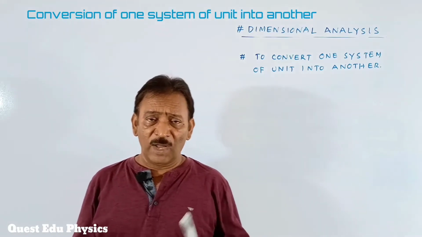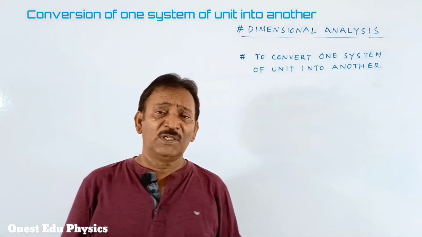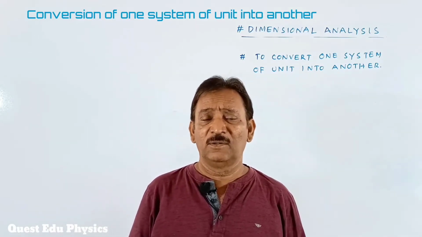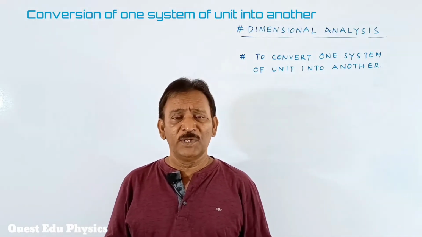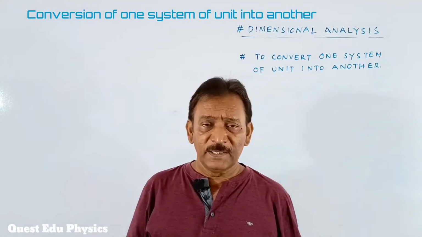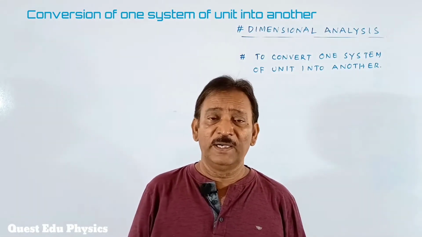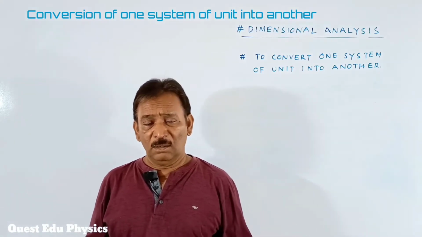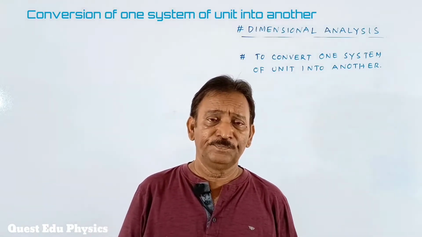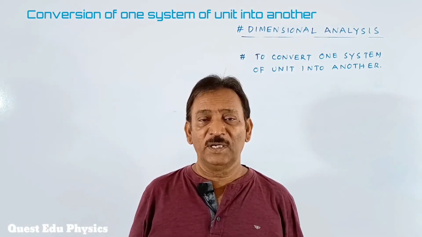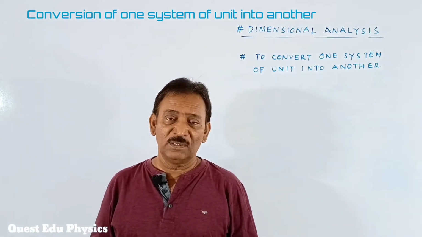Here, if I ask you one thing, what is the unit of length? I got a few answers for that. One student said it is kilometer. The second said it is meter. One told it is centimeter, and another told it is millimeter. And I have to decide which is the right answer. Actually, all four are right answers, students.